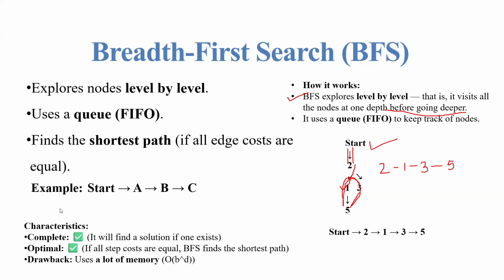So what are the characteristics of BFS? It will find a solution if one exists. Okay, that is completeness. If all step costs are equal, BFS finds the shortest path. So next, the drawback is it uses a lot of memory, right? Because it will go through each and every node, so it uses a lot of memory. That is the drawback of this BFS.